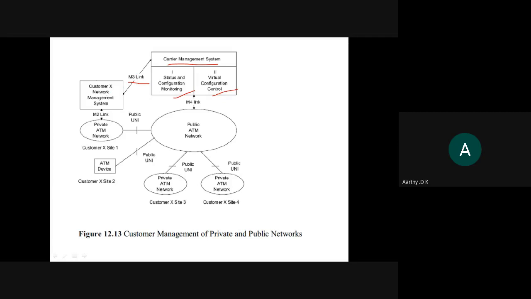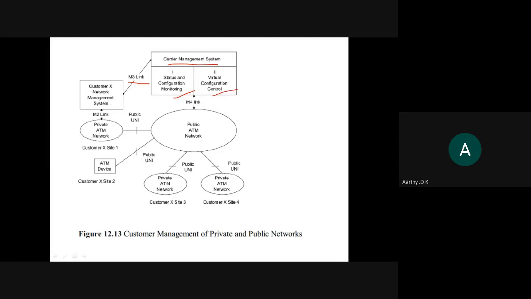When a customer gives some request, this customer acts like a manager, like how we have in SNMP. And this carrier management system acts like an agent that we have in SNMP. So when a customer is giving some kind of request, this carrier management system will process it and give some kind of response.